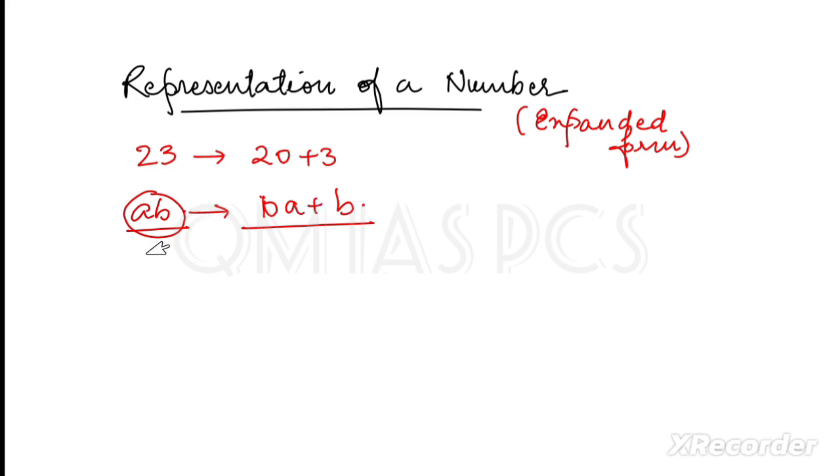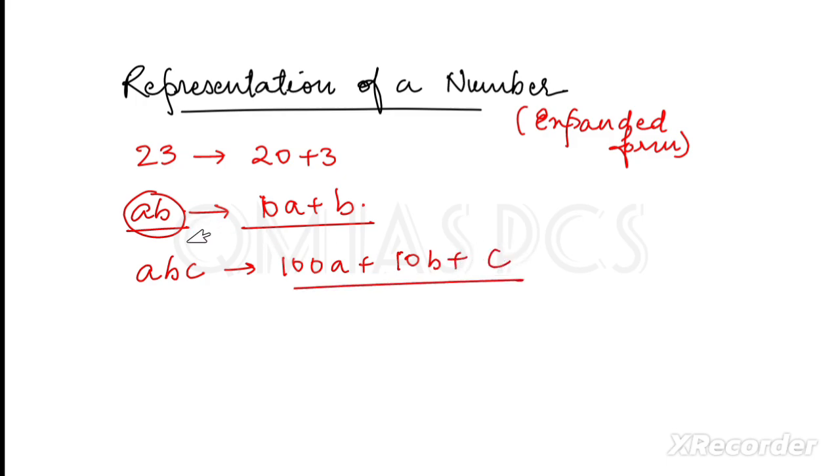In the same case, if I say ABC, then it can be written as 100A plus 10B plus C. Understand this one? In PYQ you can see this type of question always comes, right?